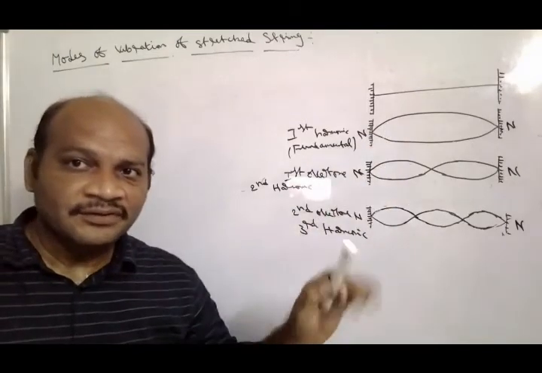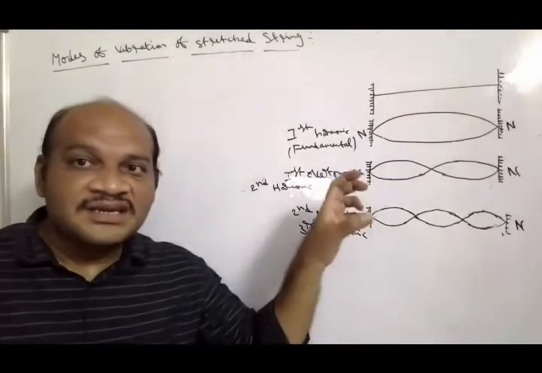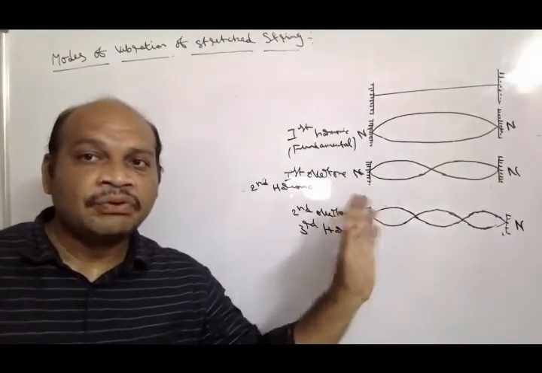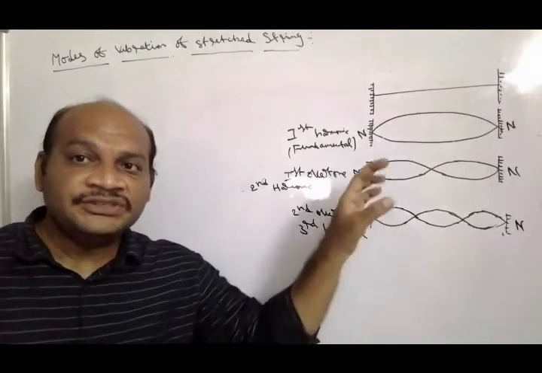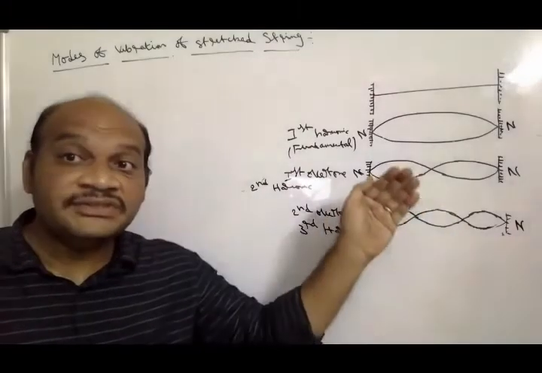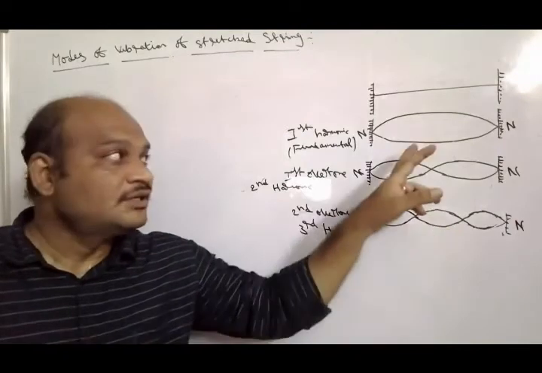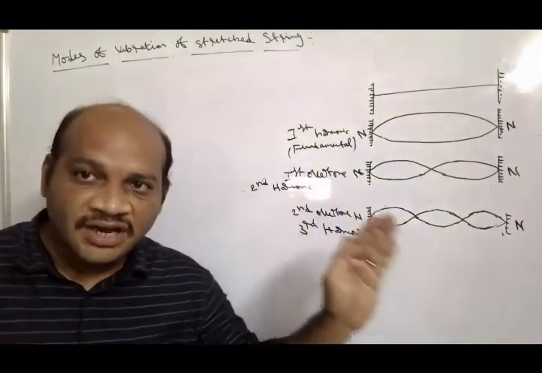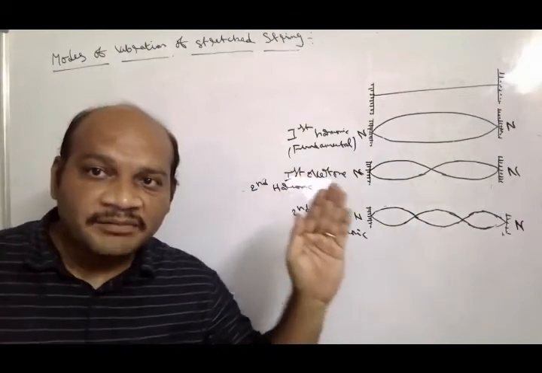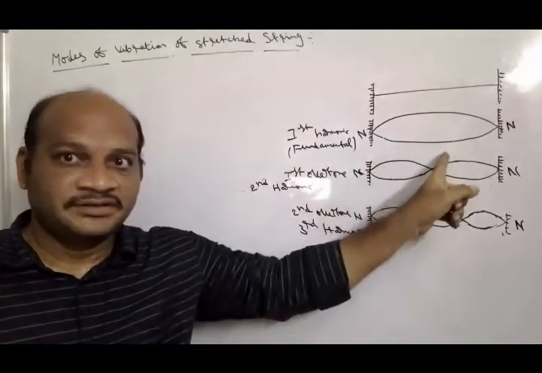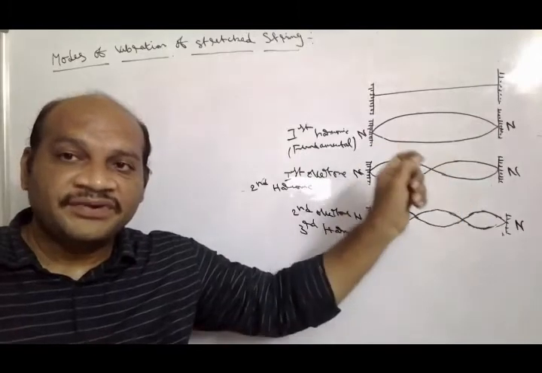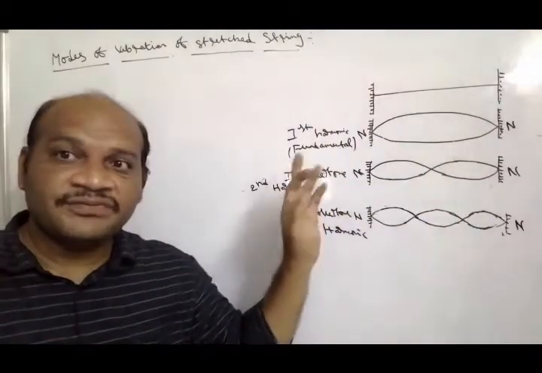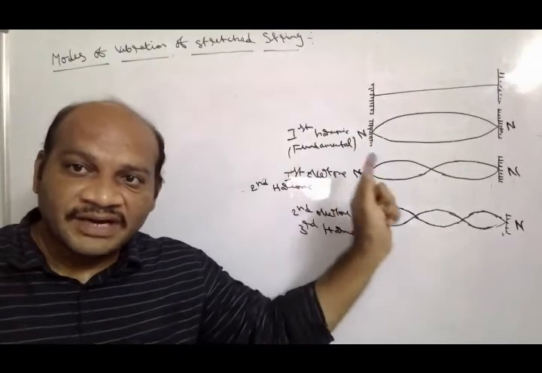Clear? So once again, the mode formed with a minimum number of nodes and antinodes is called the fundamental mode, or first harmonic, or fundamental vibration. Its frequency is called the first harmonic frequency or fundamental frequency.